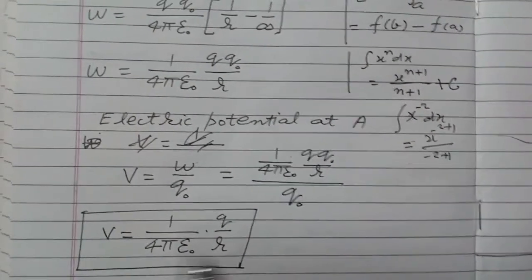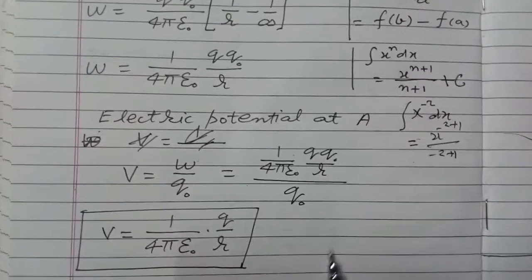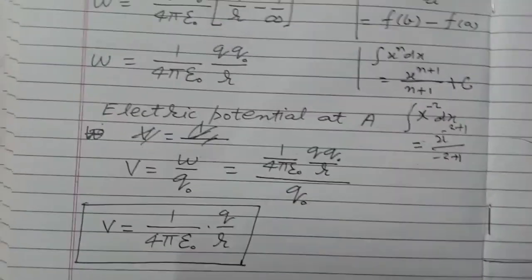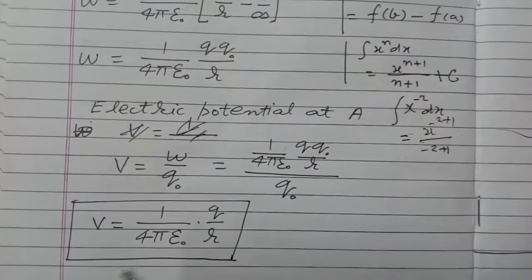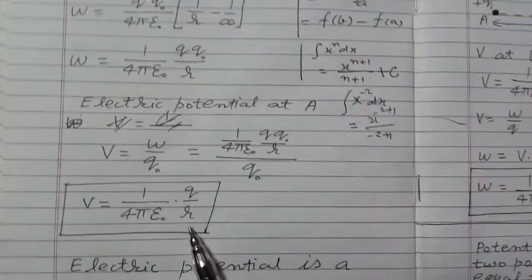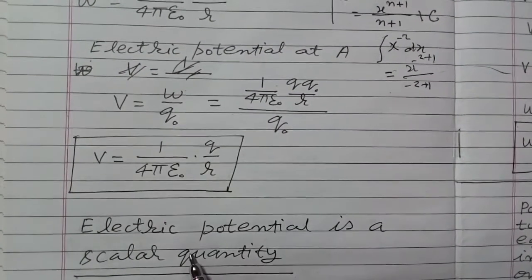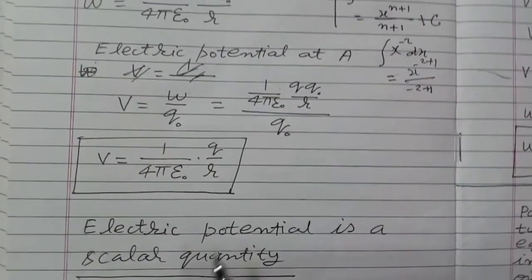So V varies according to 1 by R. E varies according to 1 by R square due to point charge, but V varies according to 1 by R. Now electric potential is a scalar quantity. Electric field is a vector quantity, but electric potential is a scalar quantity.